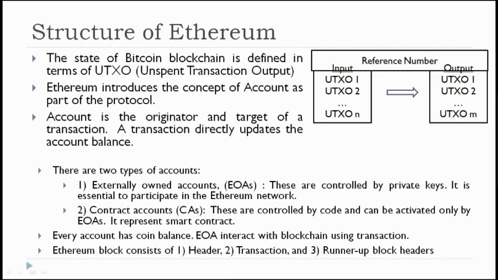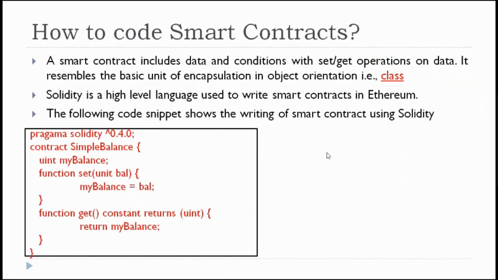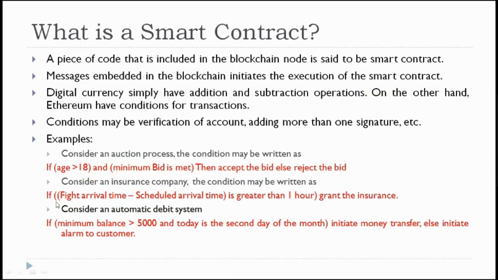The insurer can write the condition, or the smart contract, like this: if flight arrival time minus scheduled arrival time is greater than 1 hour, grant the insurance. Where will this insurance go? Obviously this insurance has to go from some account. Here the insurer is not the main one.